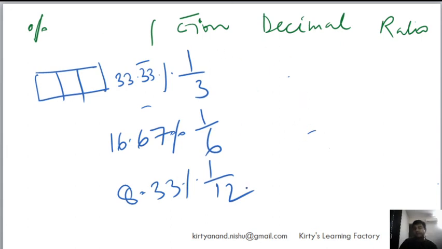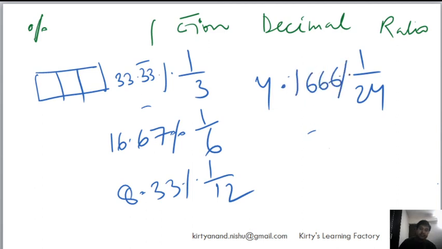Similarly, now we'll half it further, it will become 1 by 24, and this will become 4 point, once again, 1666%, something like that.